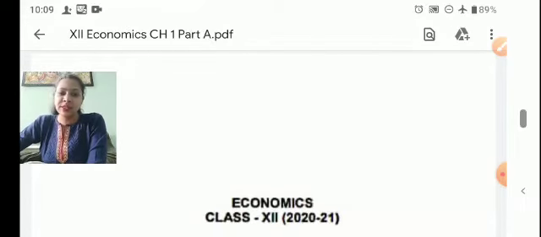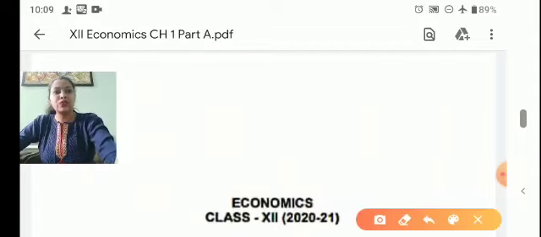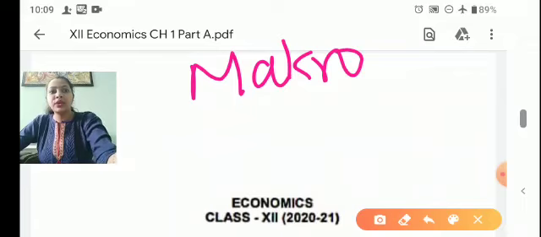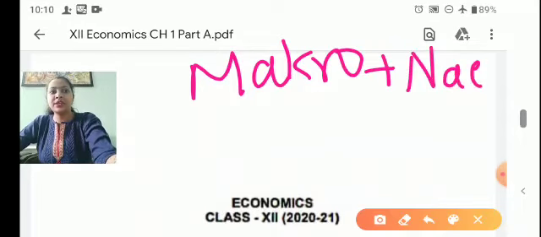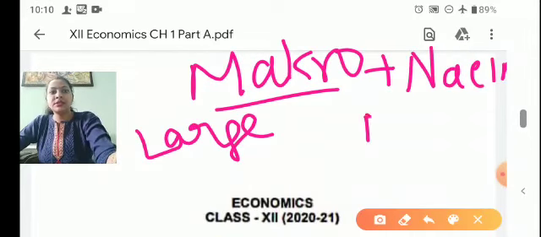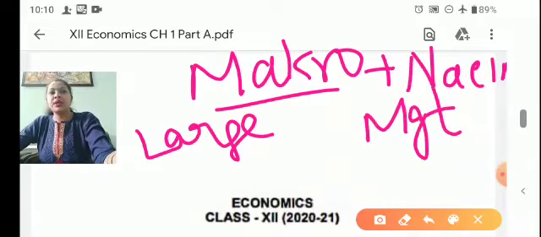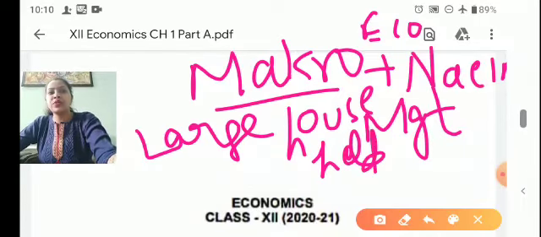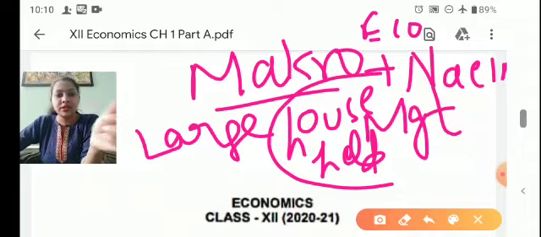So in your syllabus the part A is macroeconomics. So what is macroeconomics? Macroeconomics consists of two words. First word is macro and the second word is economics, that has been taken from the word nemin. So macro means large and nemin means management. Okay, macroeconomics. And eco word has been taken from okis. Okis means household. So whenever we have to manage the whole economy at the large level, that is called macroeconomics.